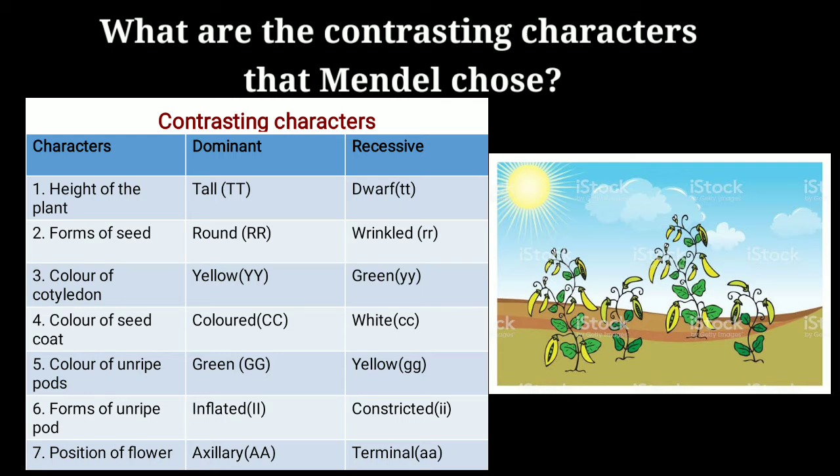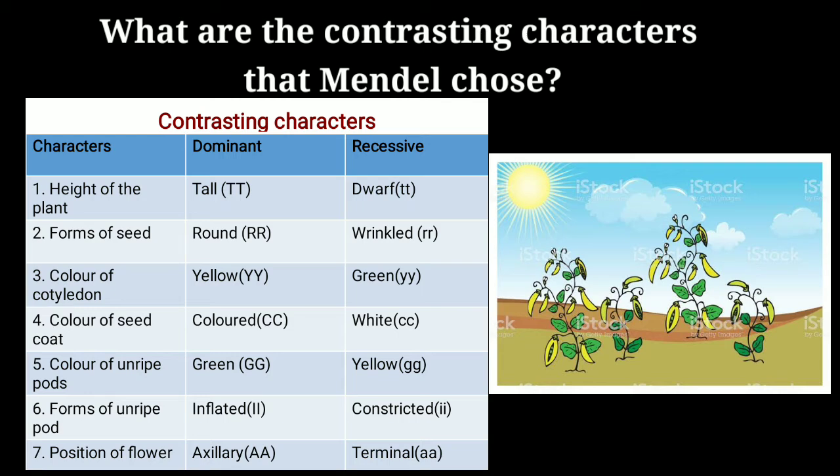Now, in all of these characters that we can observe, there are two types of contrasting traits. That means the height of the plant: some were tall and some were dwarf. So tall and dwarf are the contrasting characters, where tallness is the dominant character and dwarfness is the recessive character.